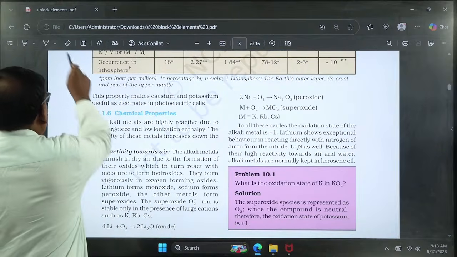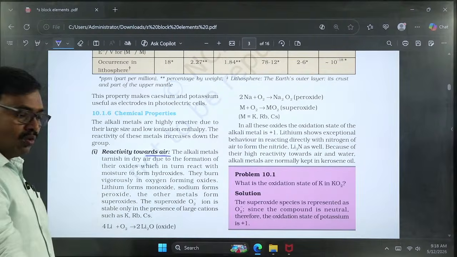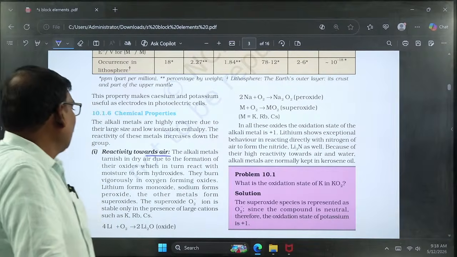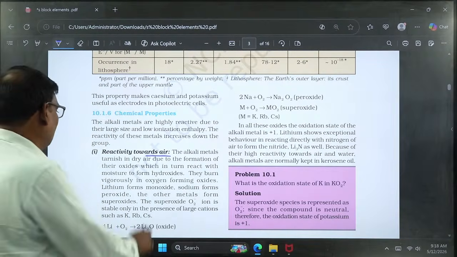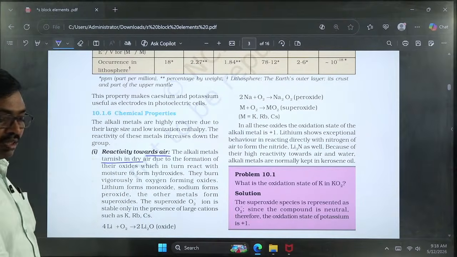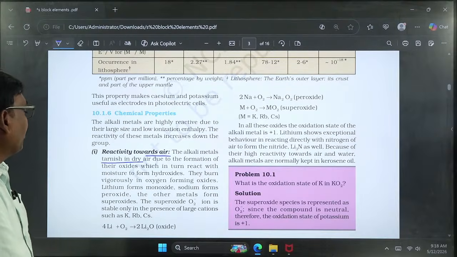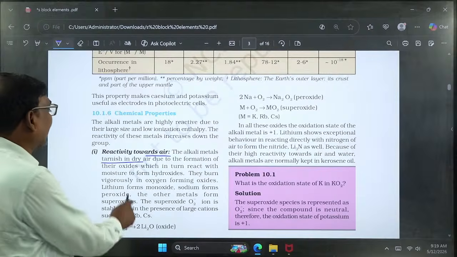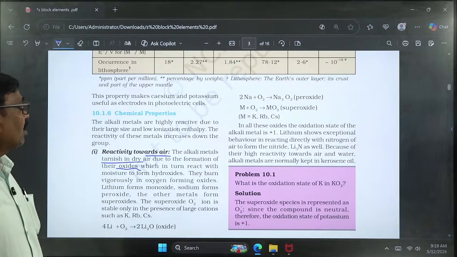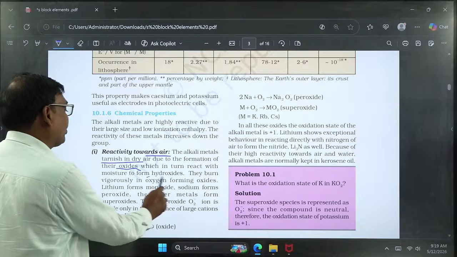So first of all, the reactivity towards air. Atmospheric air contains oxygen and nitrogen. If alkali metals are placed in dry air, they will be tarnished. The color will be shaded due to the atmospheric air, due to the formation of oxides. When alkali metals react with moisture, they form hydroxides.